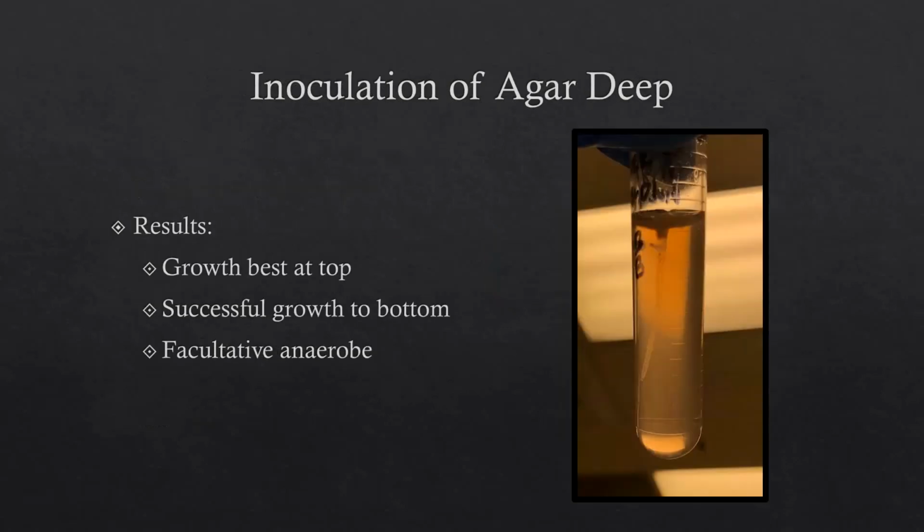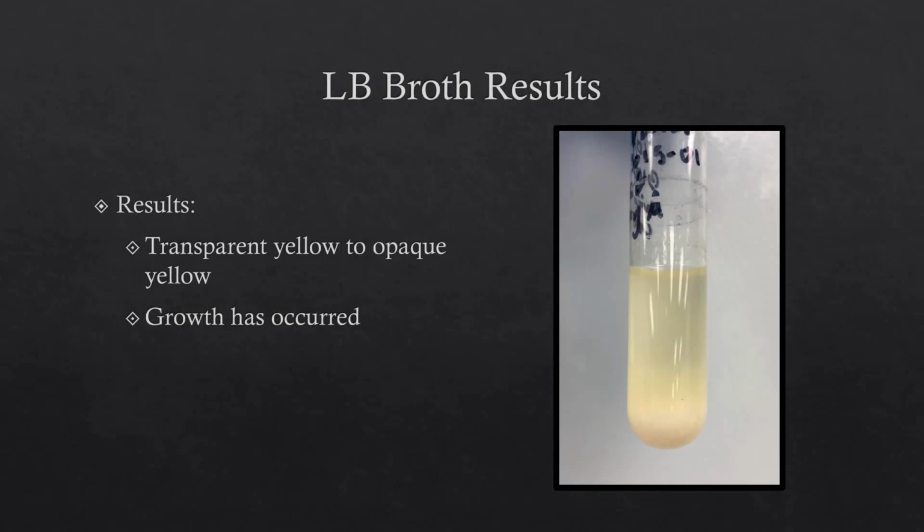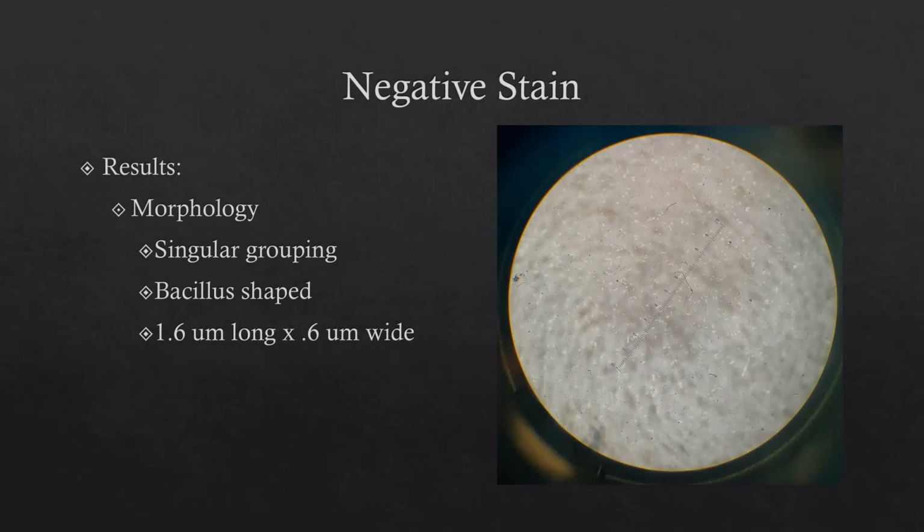As seen here, the resulting agar deep showed bacterial growth best at the top, but there was growth all the way to the bottom, indicating that the isolate was a facultative anaerobe. As seen in the next image, the culture changed from transparent to more opaque, indicating that the bacterial culture had grown successfully. So I smeared a mixture of my bacterial culture and nigrosin onto a microscope slide, and this was the resulting negative stain under 1000-fold magnification. The cells had singular grouping and were bacillus shaped. Each unit of the ocular micrometer indicates 1 micrometer. Thus, on average, they were about 1.6 micrometers long and 0.6 micrometers wide.